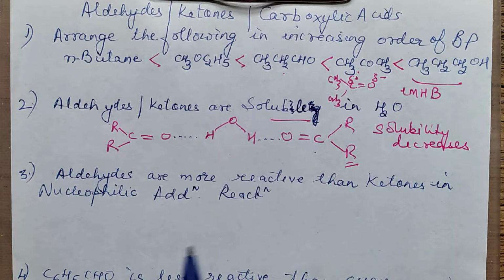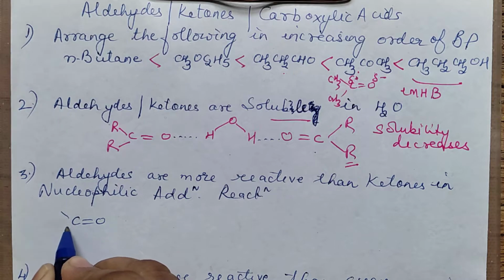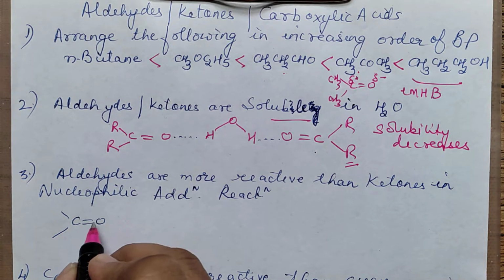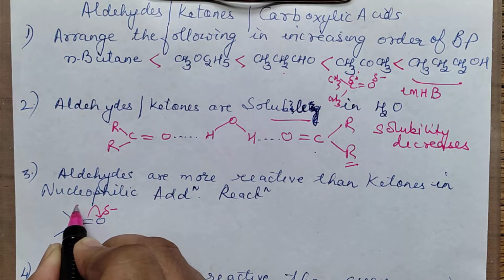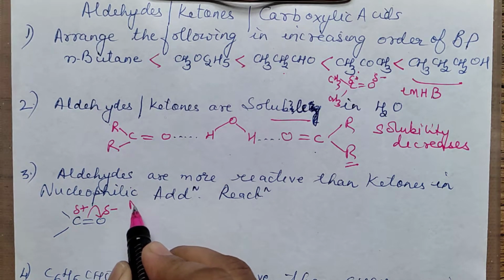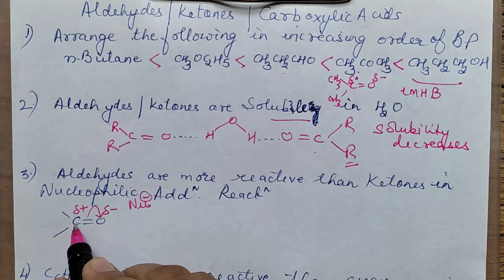Aldehydes are more reactive than ketones in nucleophilic addition reaction. Now we know what a nucleophilic addition reaction is. In all the carbonyl groups, you have that CO, C double bond O, where due to more electronegativity, the electron density will be towards O, so this will get partial negative, and this will get partial positive. As a result, the nucleophile, which is a positive loving species, is going to attack the carbon atom.